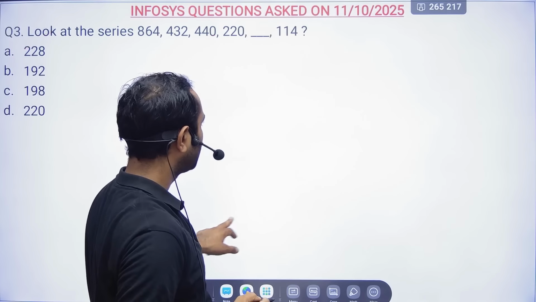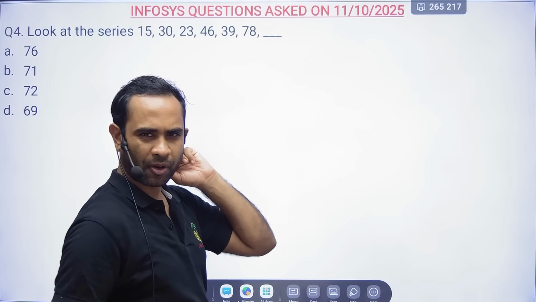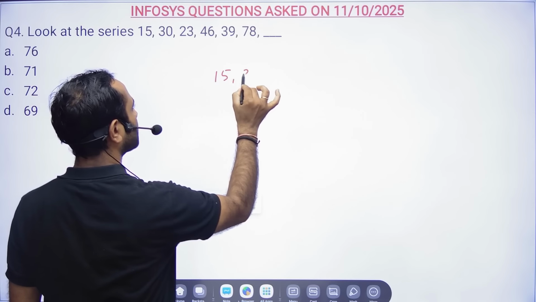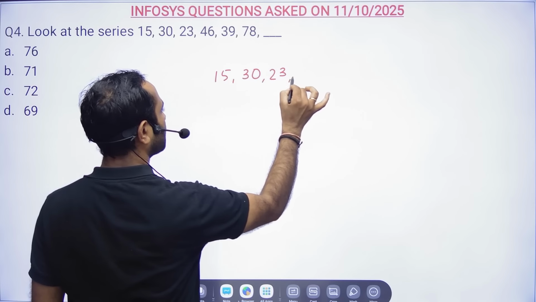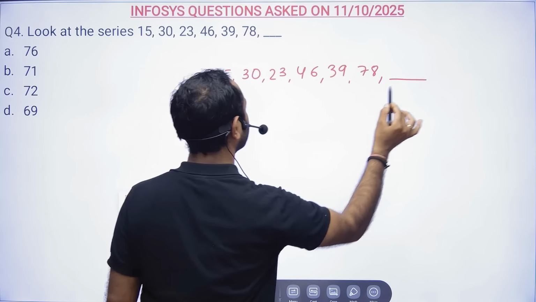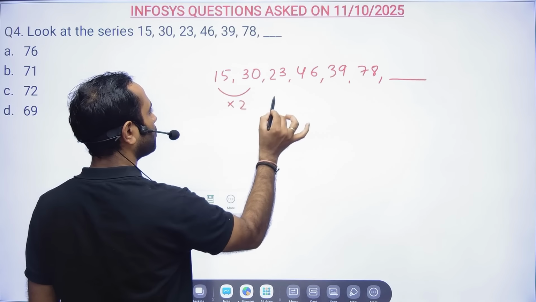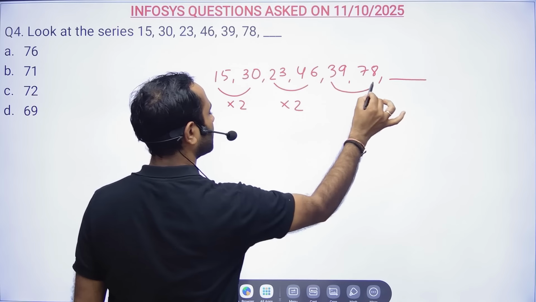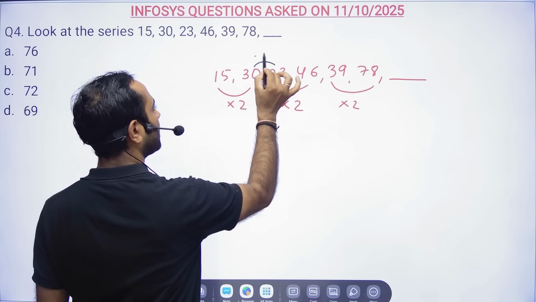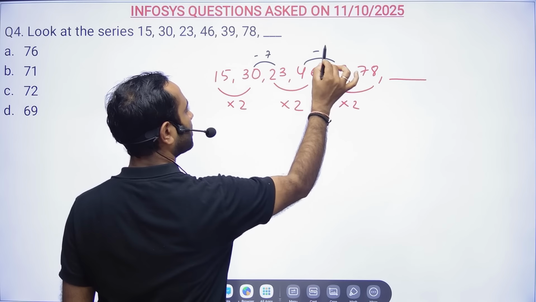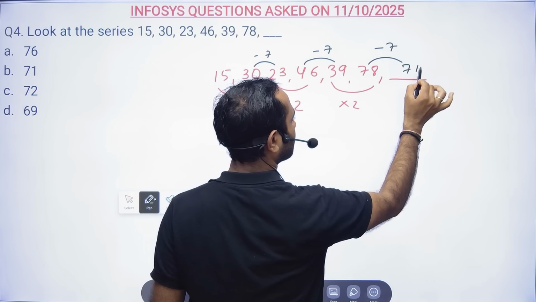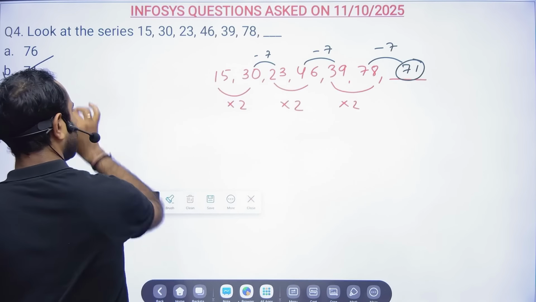Okay, cool. Next is, this problem was a little tricky, but not very tricky. So we have 15, 30, 23, 46, 39, 78, and next. So friends, see, this is 2 times: 15 into 2 is 30, 23 into 2 is 46, 39 into 2 is 78. But I need the next number. So 30 and this you see minus 7, 46 and minus 7, right? So this will also be 78 minus 7, so it will be 71. Option B will be the correct answer.